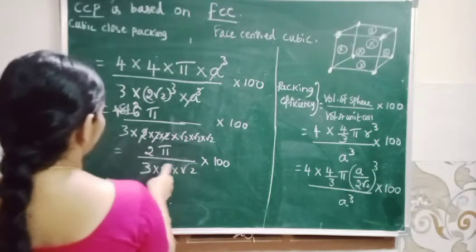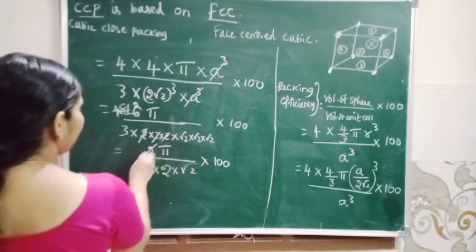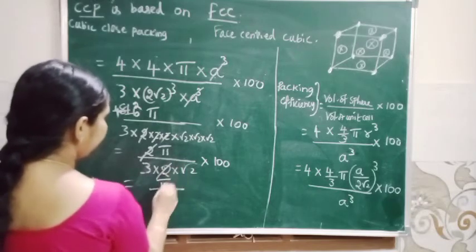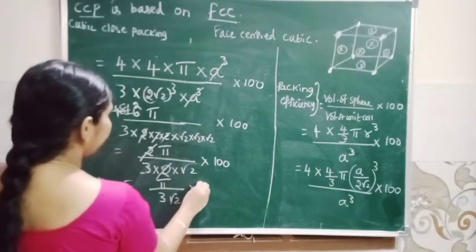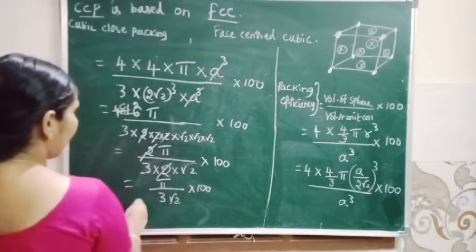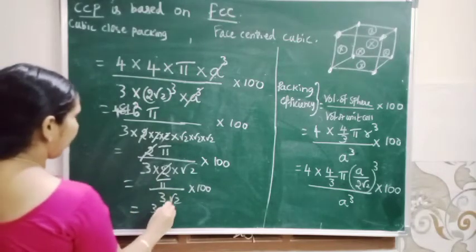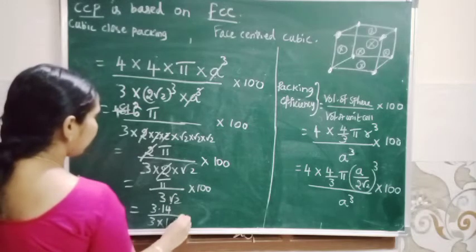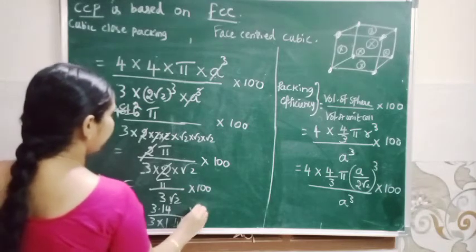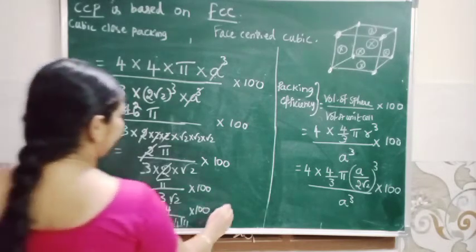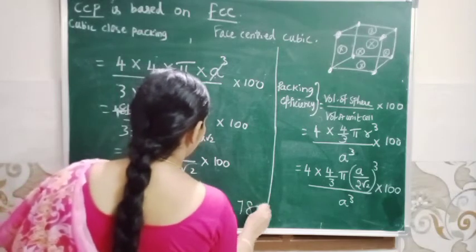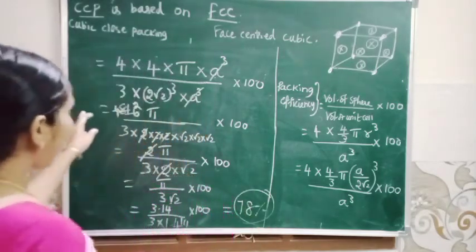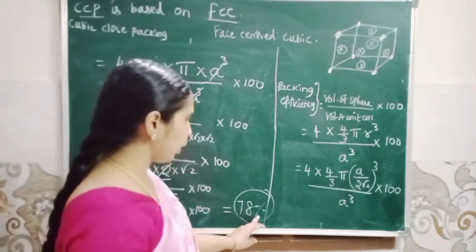Here 6, so 2 cancel, so pi by 3 root 2 into 100. So pi value 3.14 divided by 3 into root 2 value 1.414 into 100. So you can calculate the percentage obtained is 78%. So packing efficiency in face centered cubic equal to 78%.